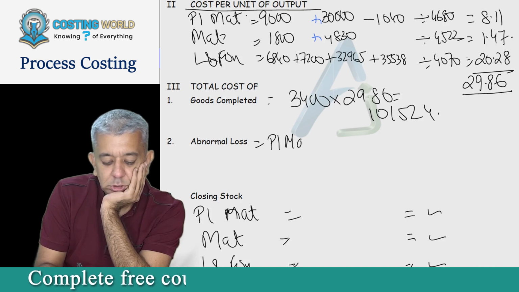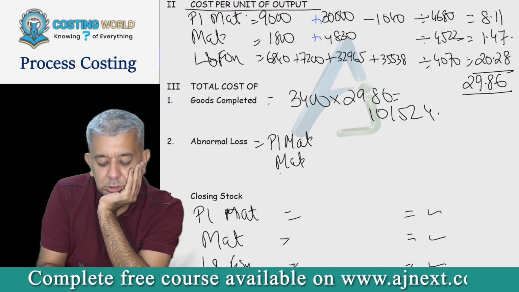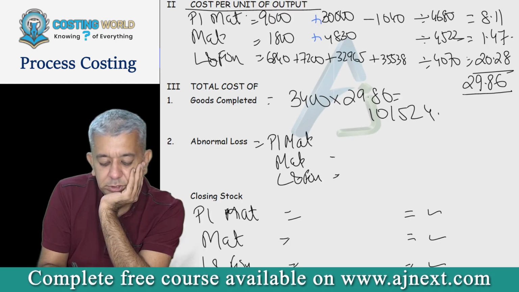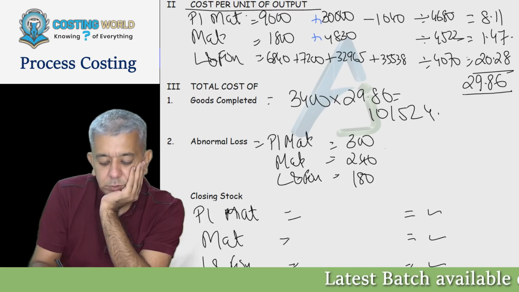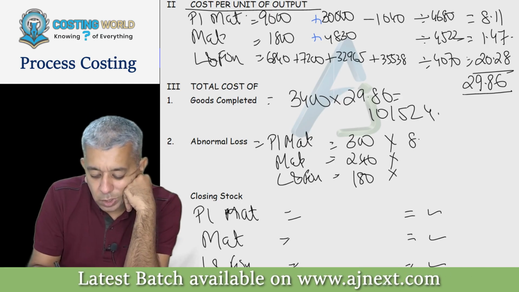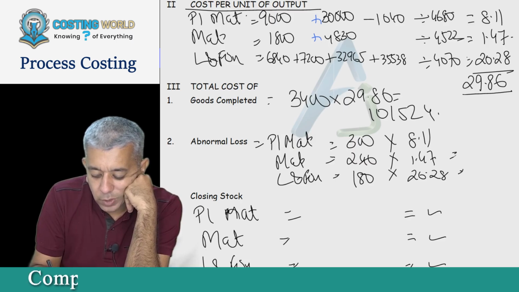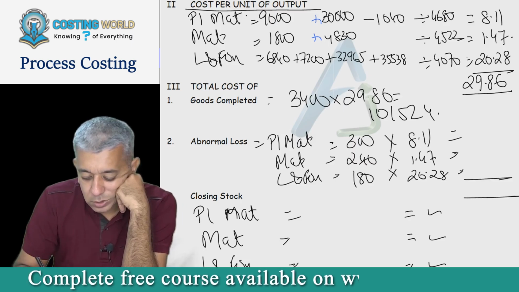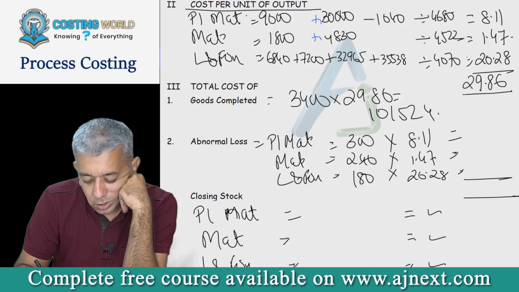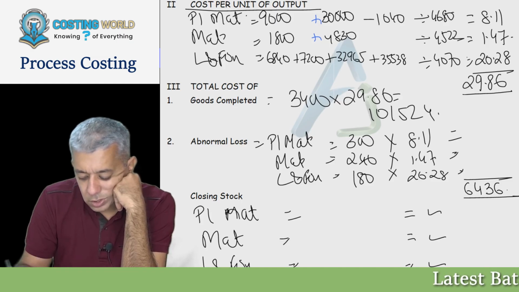Yes, sir. Okay, then P1 materials, labor and factory overheads. This is 300, this is 240, this is 180, into 8.11, 1.47, 20.28. You can tell me this total if somebody has done this. 6436.2. 6436, I'll take it.